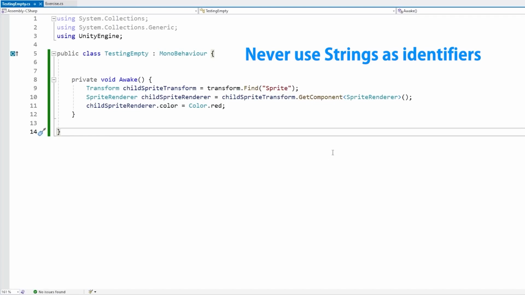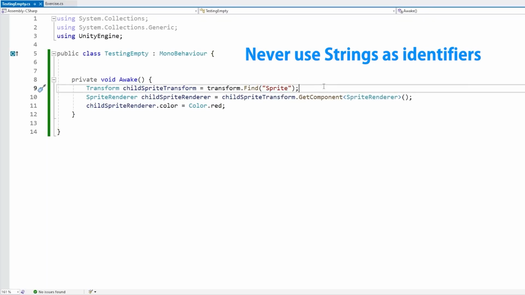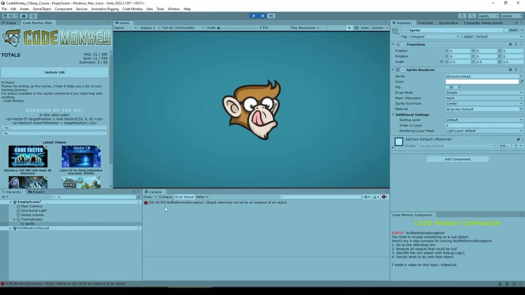Another simple one is how you should never ever use strings as identifiers. Strings are terrible as identifiers because they make it extremely easy to make all kinds of mistakes. For example, look at this code. Over here, I'm using a string identifier in order to find the name of a child object. And here in Unity, you can see that this code actually throws an error. It throws a null reference exception.